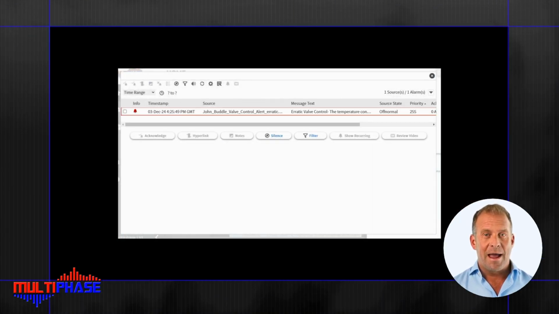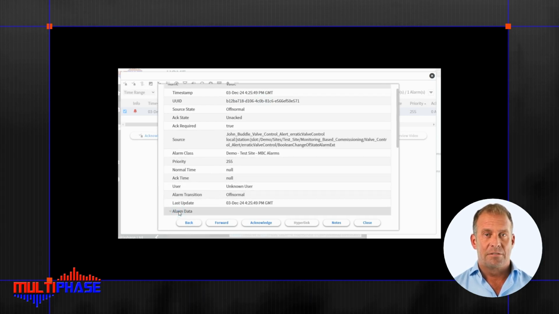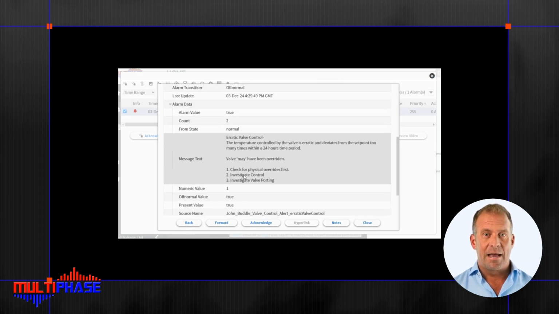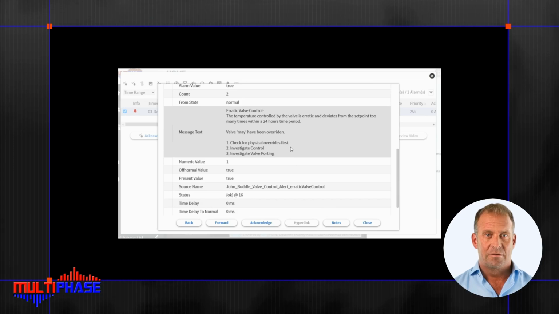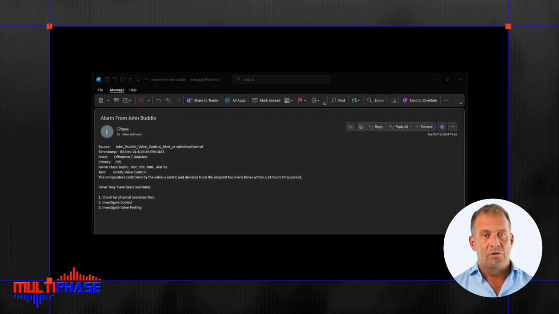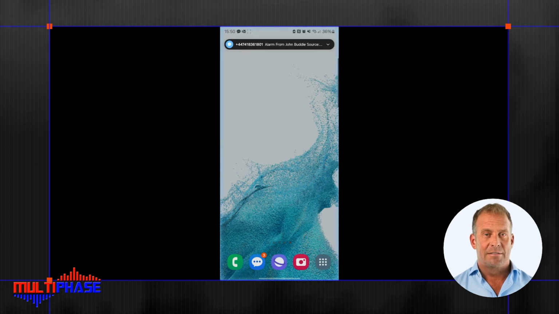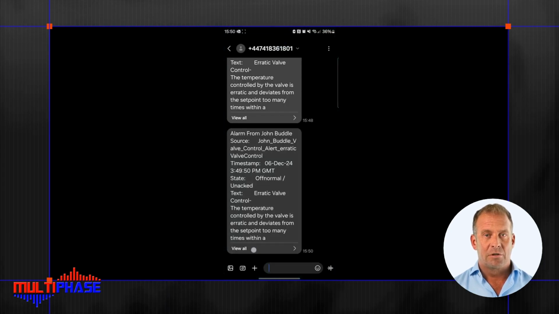Let's take a look at what AFDD looks like in practice. When a fault is detected, an alarm is triggered. Alarms include information such as the current status and timestamps, as well as suggested actions to take to remedy the issue. Alarms can be viewed and acknowledged within the ePhase platform, but it's also possible to receive alarms and instructions via email or SMS, so you can stay on top of issues as soon as they arise.